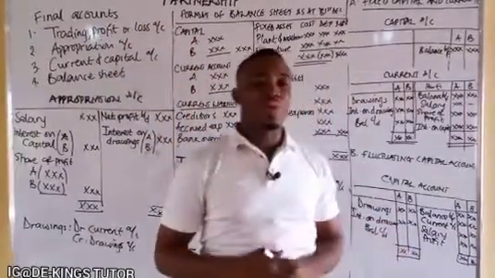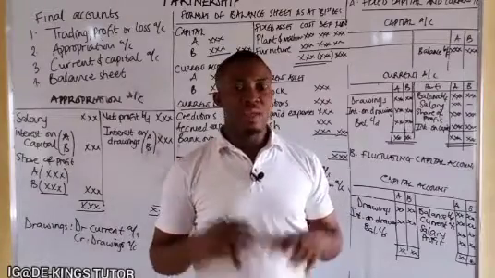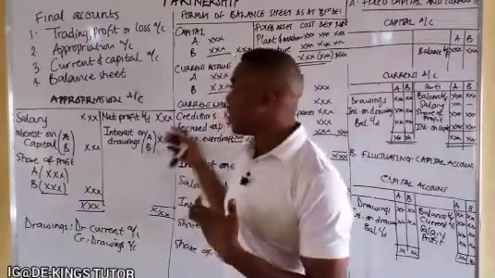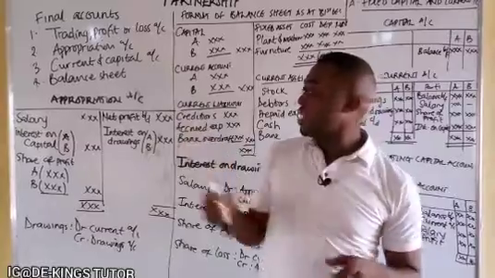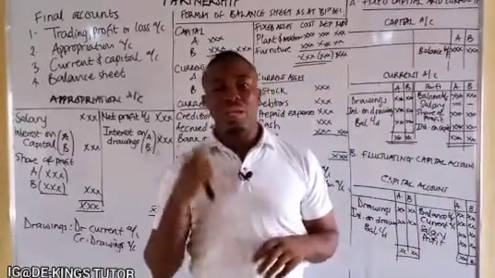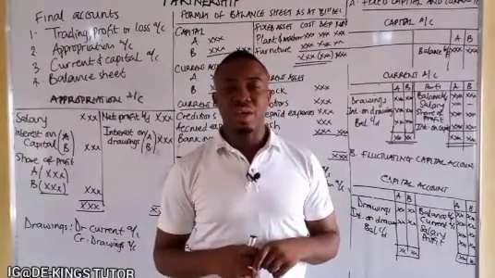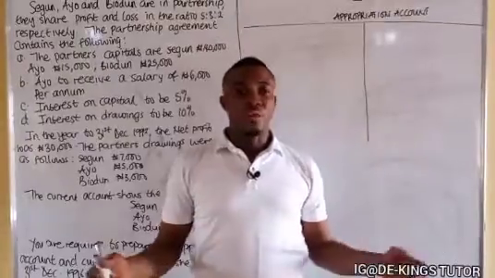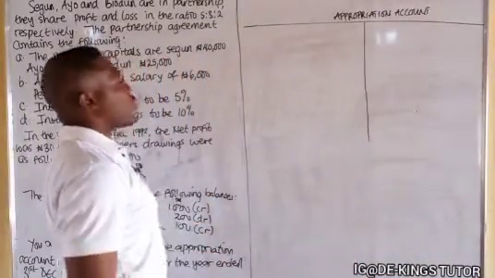Now let's see a question on how to solve this, basically how to solve from the appropriation and the current and capital accounts. Don't go anywhere. Okay, welcome back. Now let's see this question.